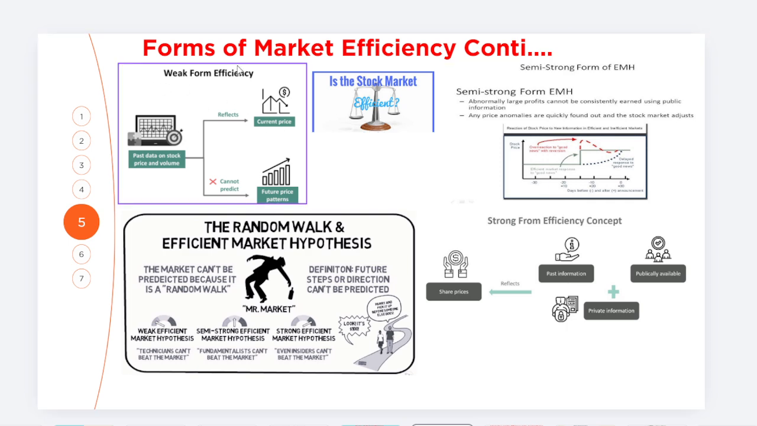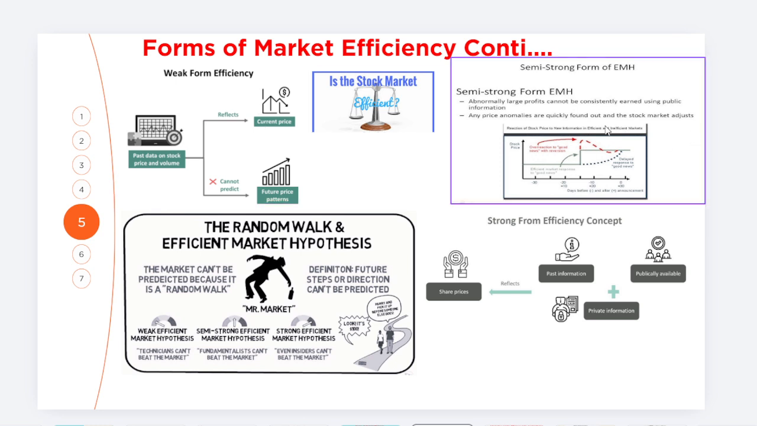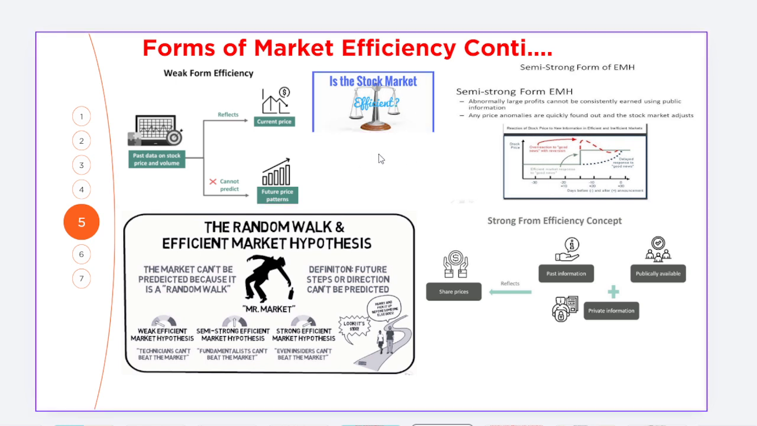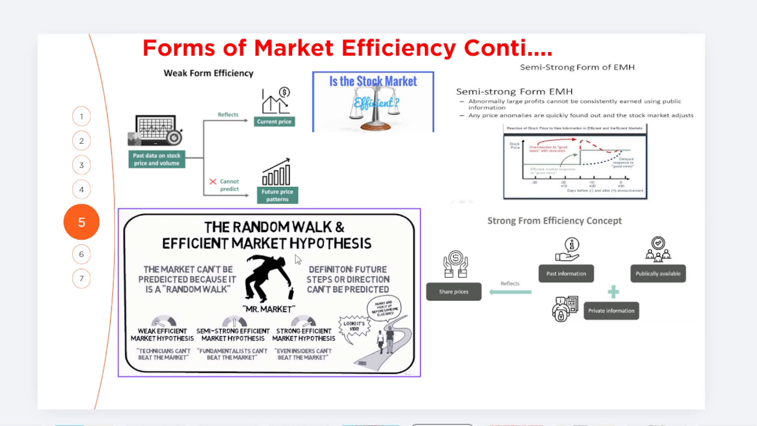As I discussed earlier, one is the weak form, the next one is the semi-strong form, and the next one is the strong form. The question is, is the stock market efficient? That is a matter of research, and we could test the assumption of market efficiency even in our context too. That means the random walk and efficient market hypothesis. You can see this picture, Mr. Market.